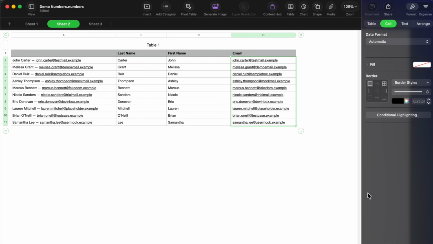Now, the $1 million question, is this worth the value of getting Apple Creator Studio? Absolutely not, for me personally. Magic Fill should already just be there. That is a feature that should just be given to everybody. The Generate Image and Content Hub, fine. It's more of like a Keynote feature. You could add it here. Is it worth the value of it? No, it's not. I really don't know why this is a paid feature for Magic Fill.